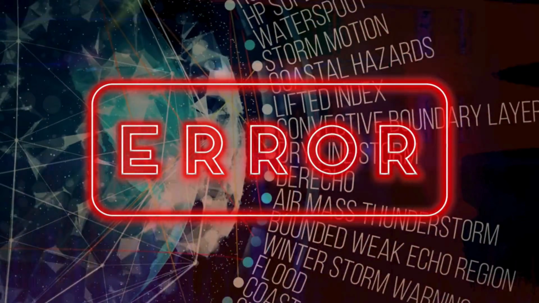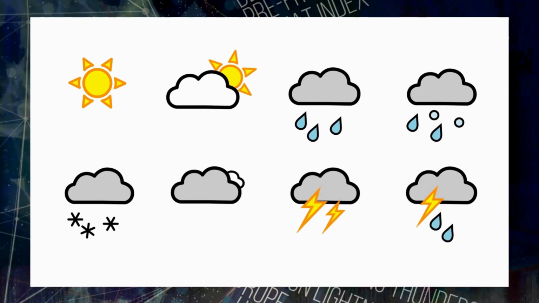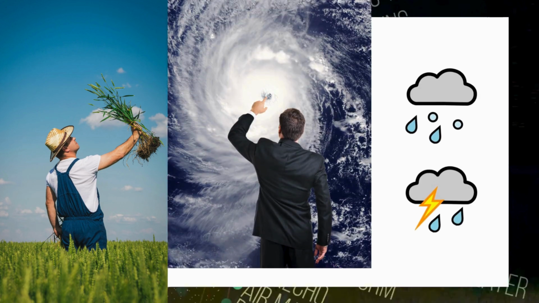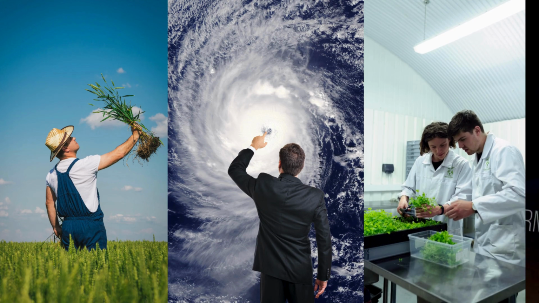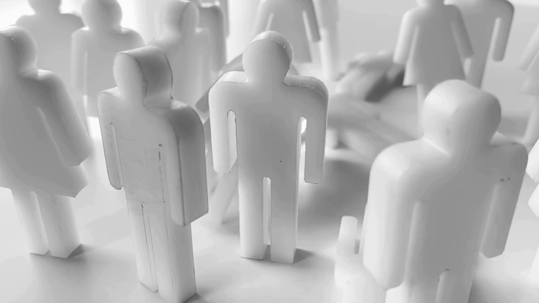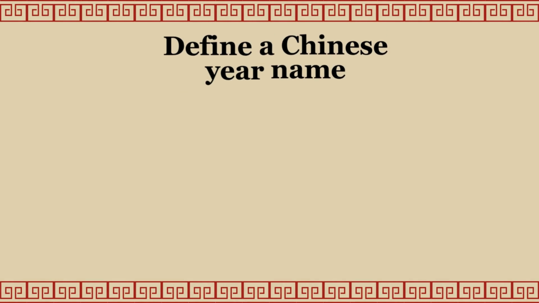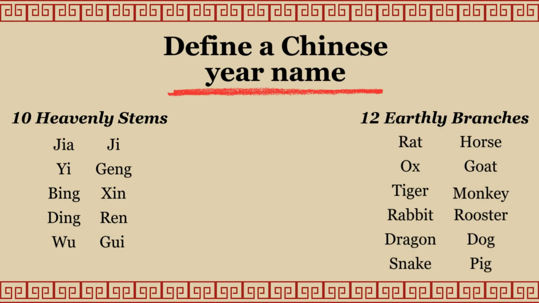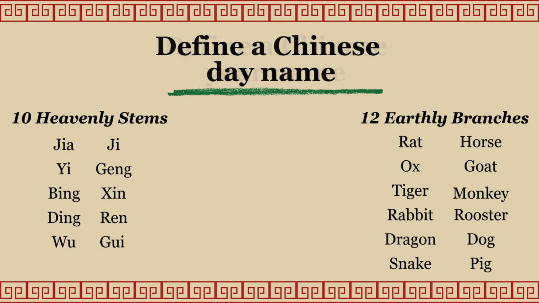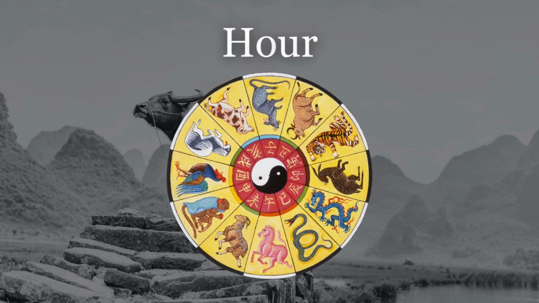It is a disaster for those whose jobs are heavily connected with the weather and are timing sensitive, like farmers, weather forecasters, and scientists. Once these people cannot do their jobs properly, the rest of society will slowly feel the pain. Fortunately, naming the day in earthly branches is much easier because it is just like how we do the year. So we will move to the connection of earthly branches and the hours.